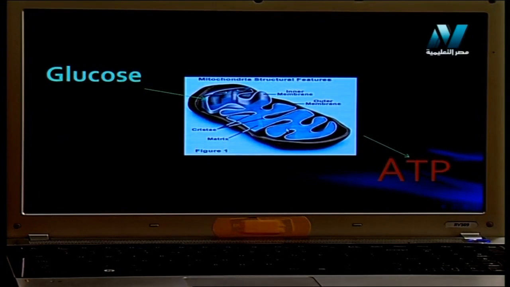This process produces a compound we call ATP, an abbreviation for adenosine triphosphate. This compound carries energy. This is a very important process that happens inside your body. Glucose is oxidized in mitochondria, releasing energy. The energy here we call ATP. This abbreviation must be written with a capital A: adenosine triphosphate, ATP.